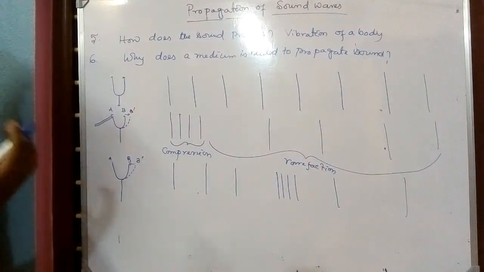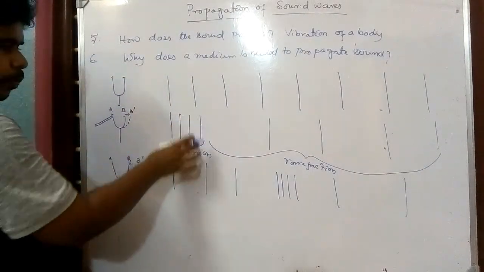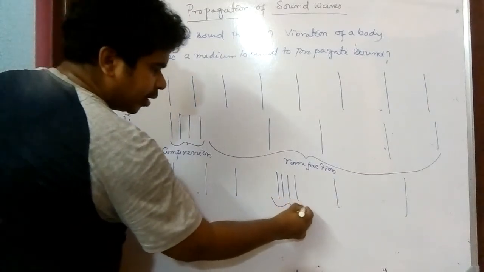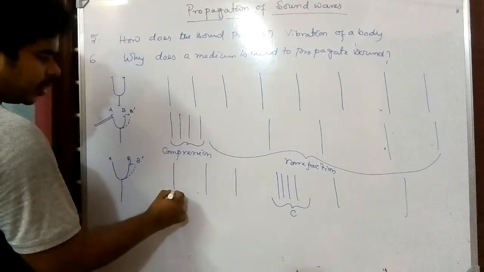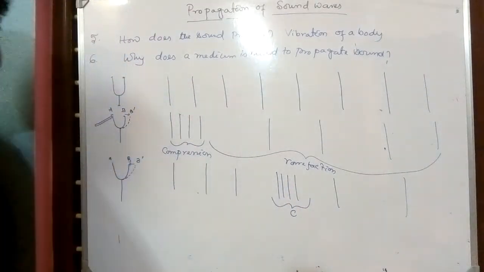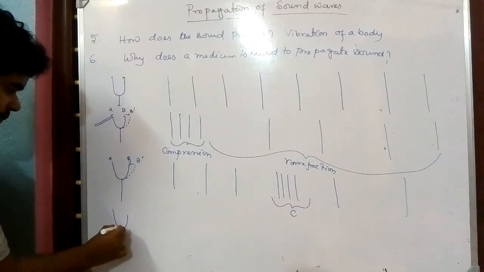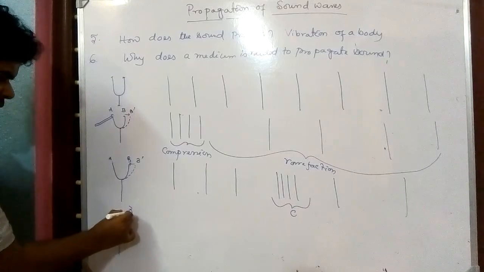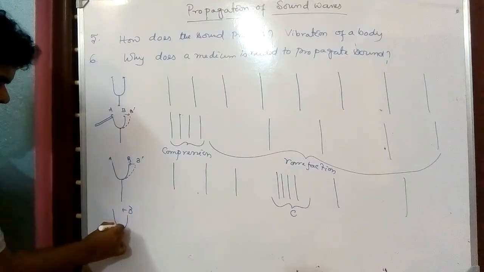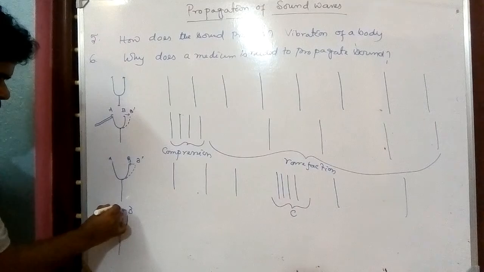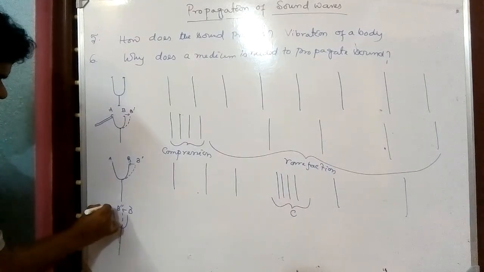It seems that this compression has come here, and here a little bit of rarefaction zone is created. And now from this tuning fork, here it is B, it is now coming to the left hand side. Assume it is B double dash.